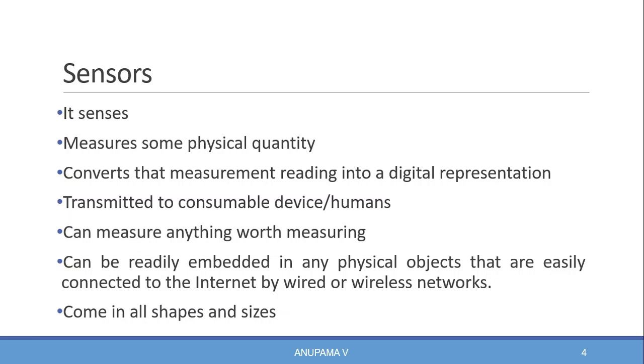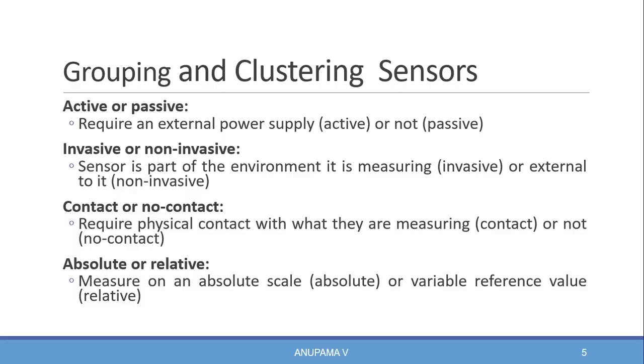Sensors come in all shapes and sizes. There are a lot of different sensors available to measure virtually everything in the physical world. There are a number of ways of grouping or clustering sensors into different categories.